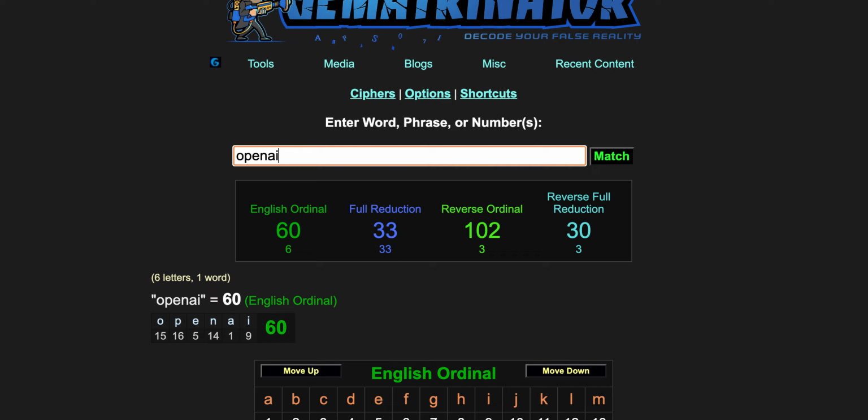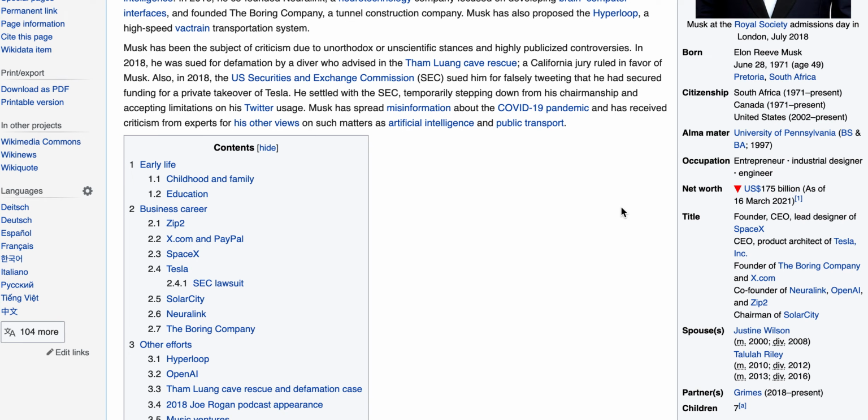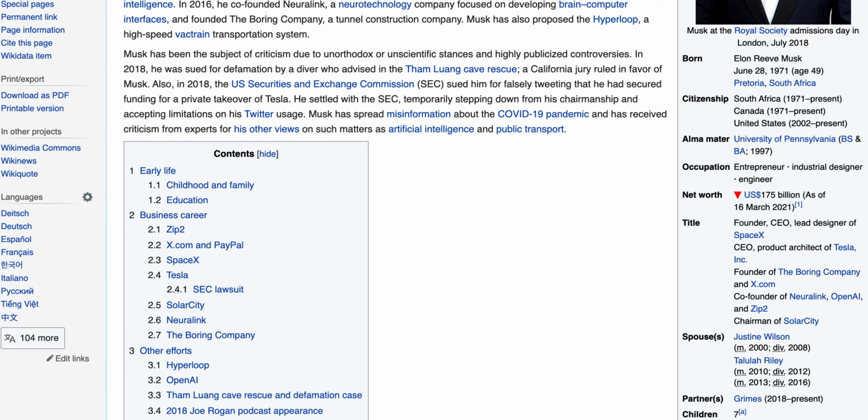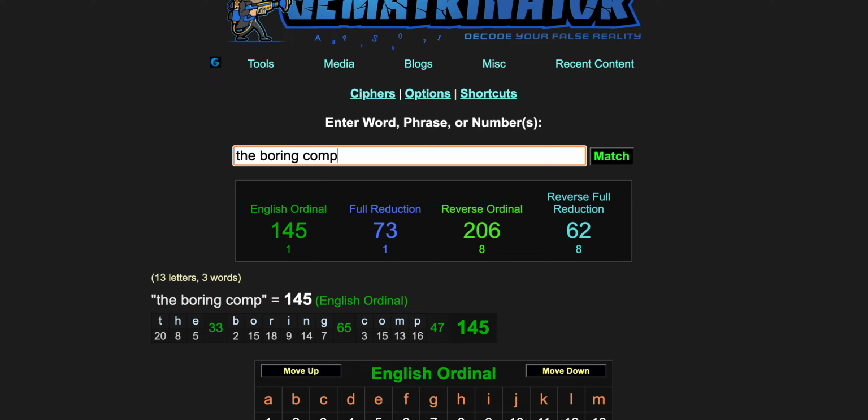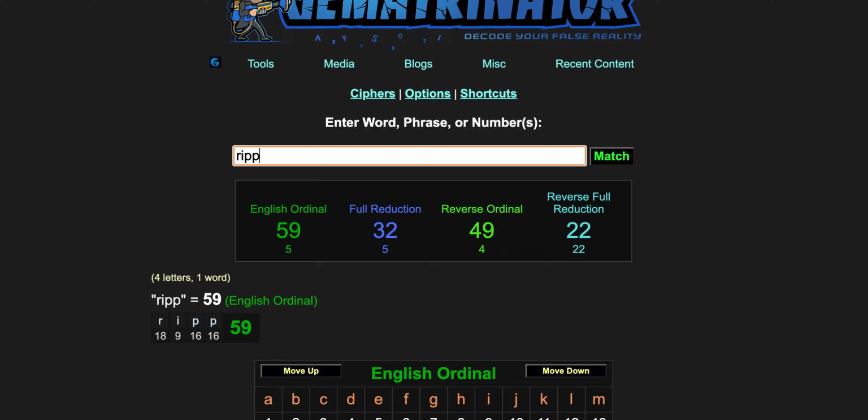Another thing I think is really interesting about Elon Musk is The Boring Company. So when we type in The Boring Company, it comes back to the 76, and the 76 coming back to Ripple. And remember, Elon Musk or Tesla just came out with that SEC filing mentioning that they're going to accept Bitcoin for Teslas.